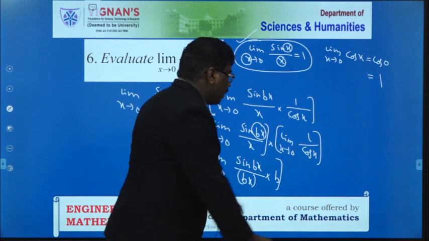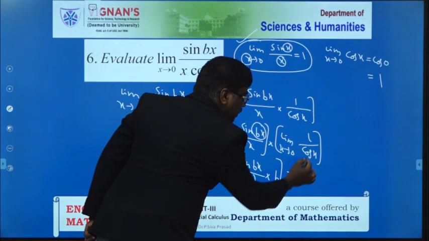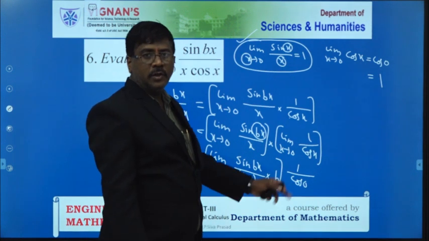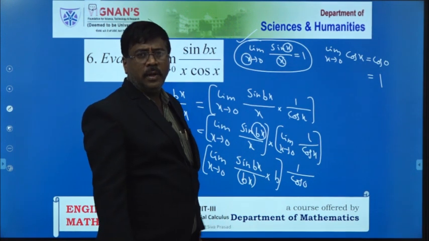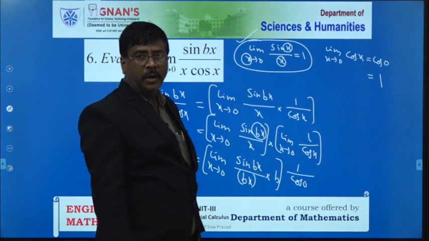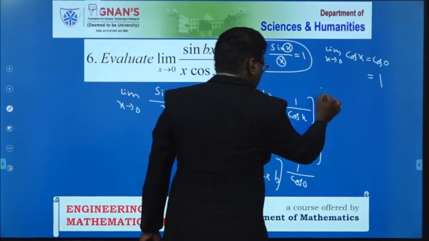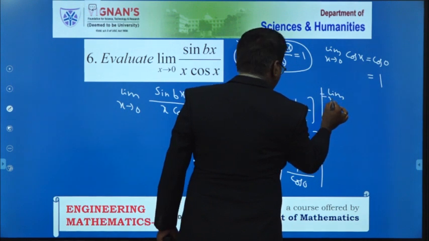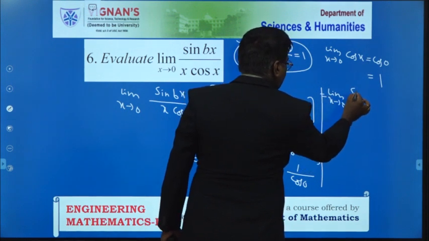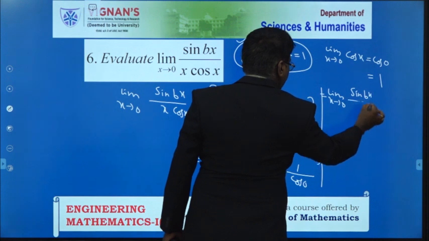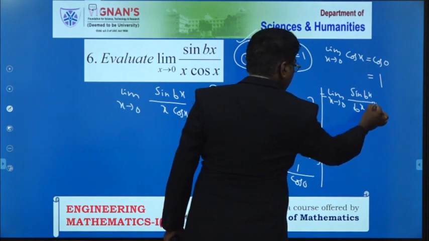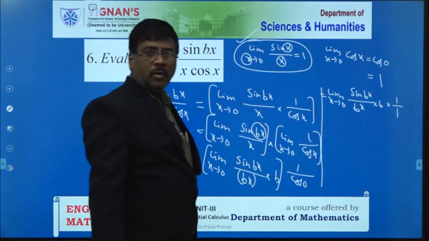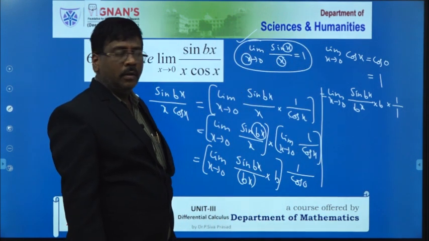Here what I did, I directly substitute x equals 0 in place of cos, that means cos 0. Cos 0 value is 1, which we already learned in trigonometry. Now, limit of x tends to 0, sine bx by bx into b into 1 by cos 0, which means 1.